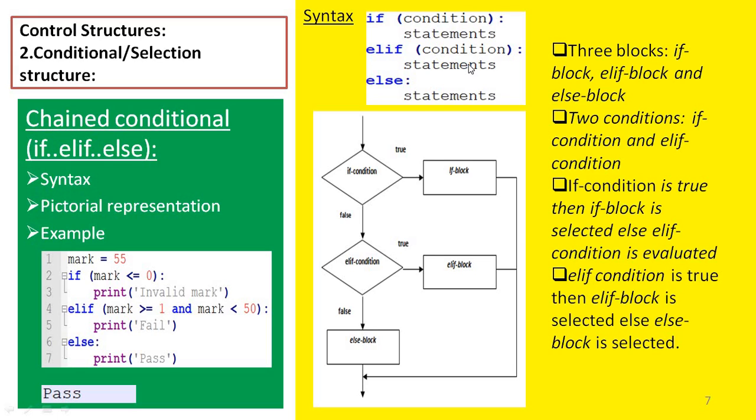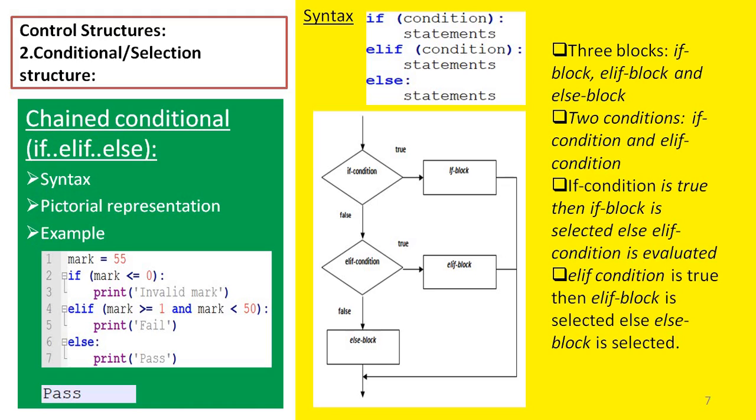Here we have two conditions. The first condition can be called the if condition. The second one can be called the elif condition. We have three different blocks. If the if condition is true, the if block will be selected. If the if condition is false, then the elif condition will be evaluated. If the elif condition is true, the elif block will be selected. If the elif condition is false, the else block will be selected.